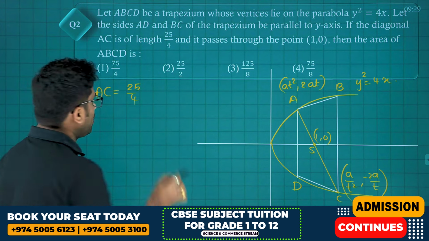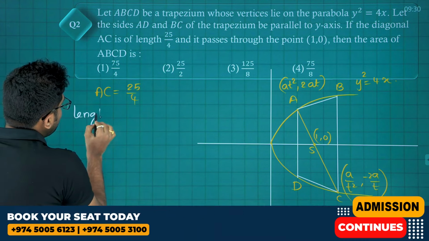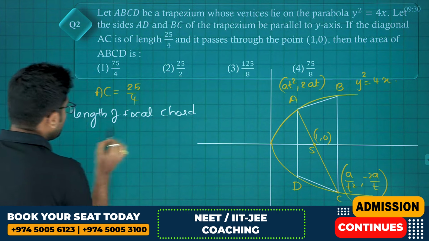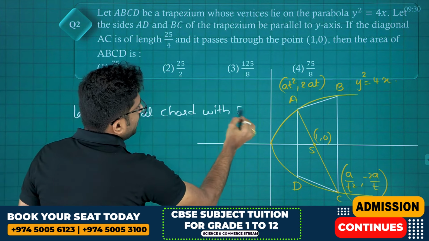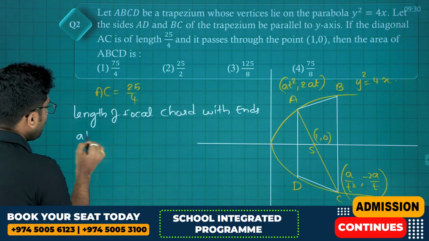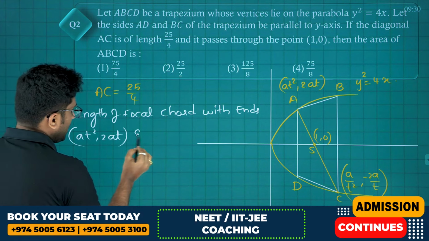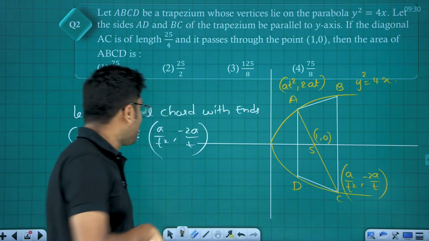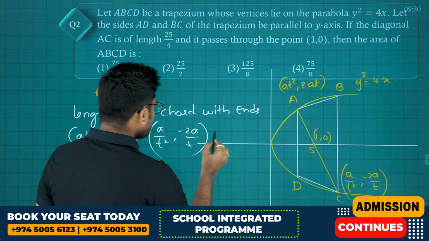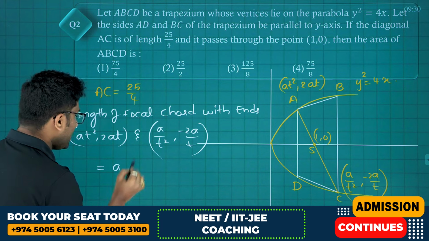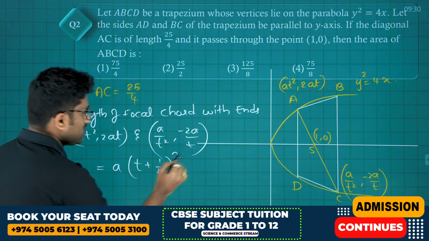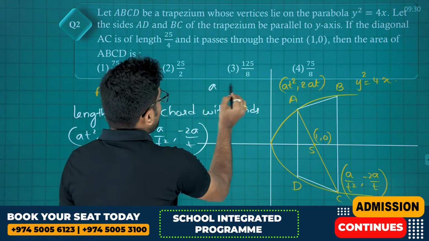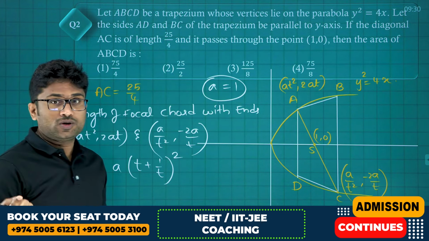Now first we'll find length of the focal chord. What is length of the focal chord? Length of focal chord with ends at at square, 2at and a by t square, minus 2a by t, this is equals to a times of t plus 1 by t whole square. We have discussed this in class, friends. Now here a equals to 1, for y square is equals to 4ax, so a is 1.